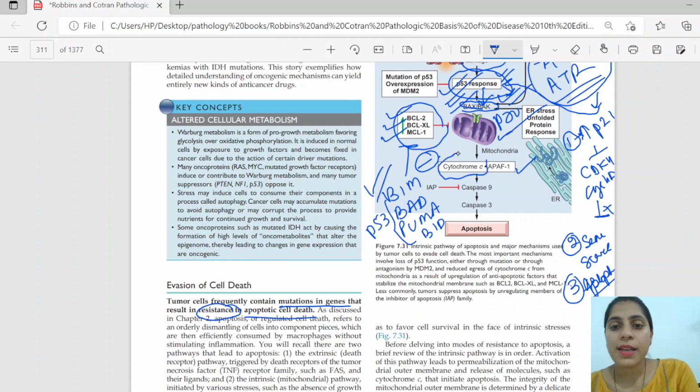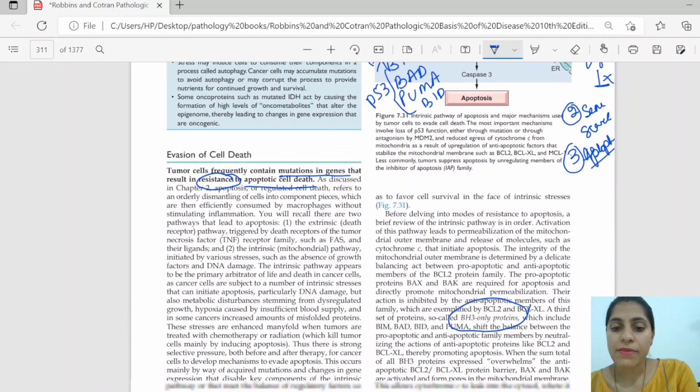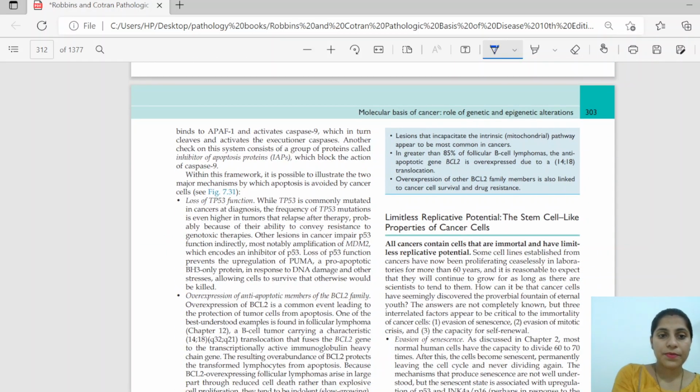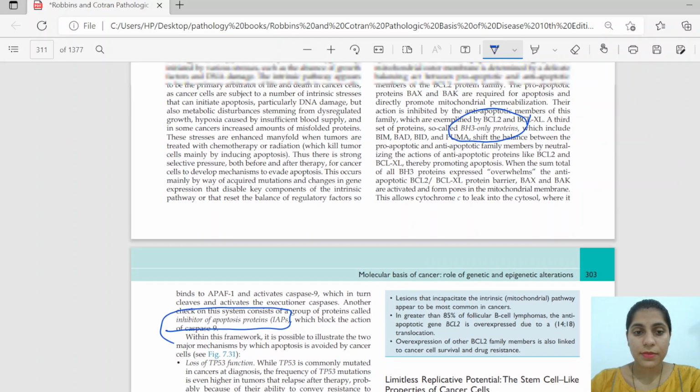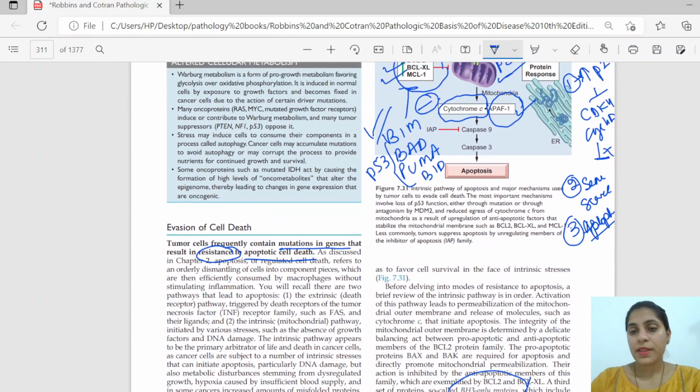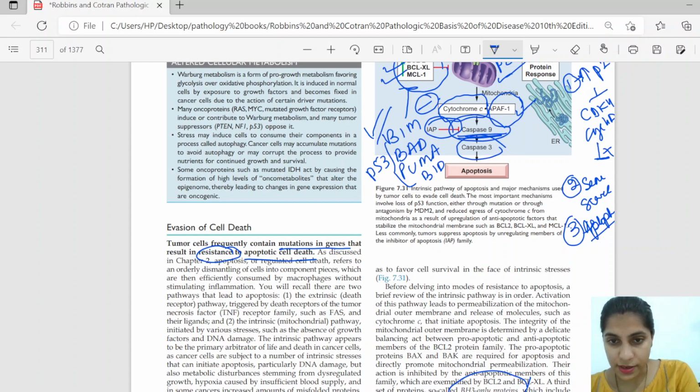At this point, when the leaking of cytochrome C has happened, there is an inhibitor. This is APAF1. This is the inhibitor of apoptosis, that prevents the caspase 9 and caspase 8 from becoming activated, and it will prevent the binding of cytochrome C with APAF1.